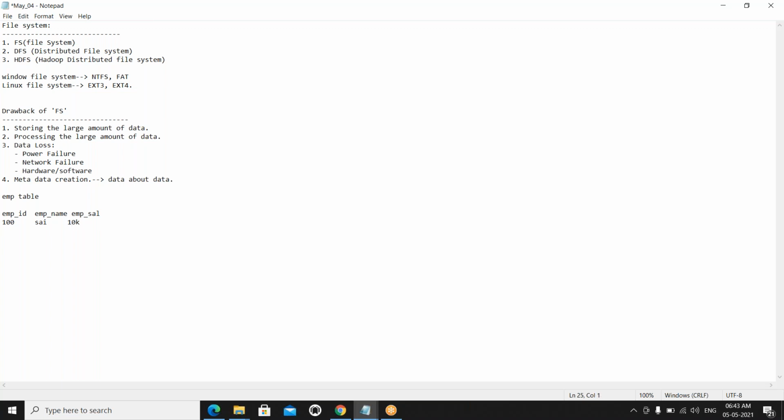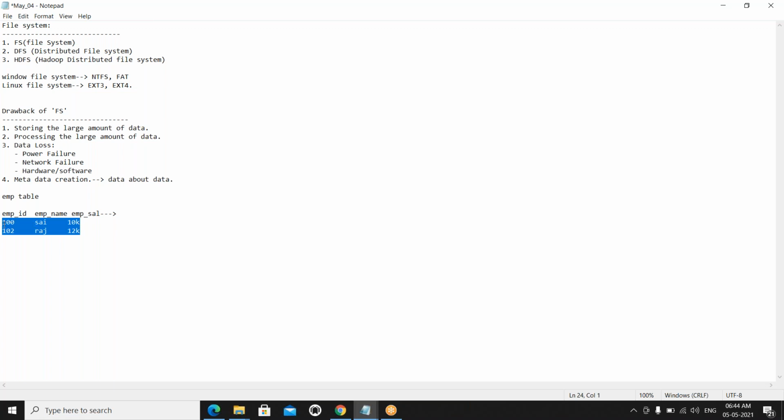And 102, Raj, something is there. So this is the data. This is the schema, right? Here is the schema. This is the metadata. What are the columns we have? That is what we call metadata. It is explaining about the actual data. Yes or no?